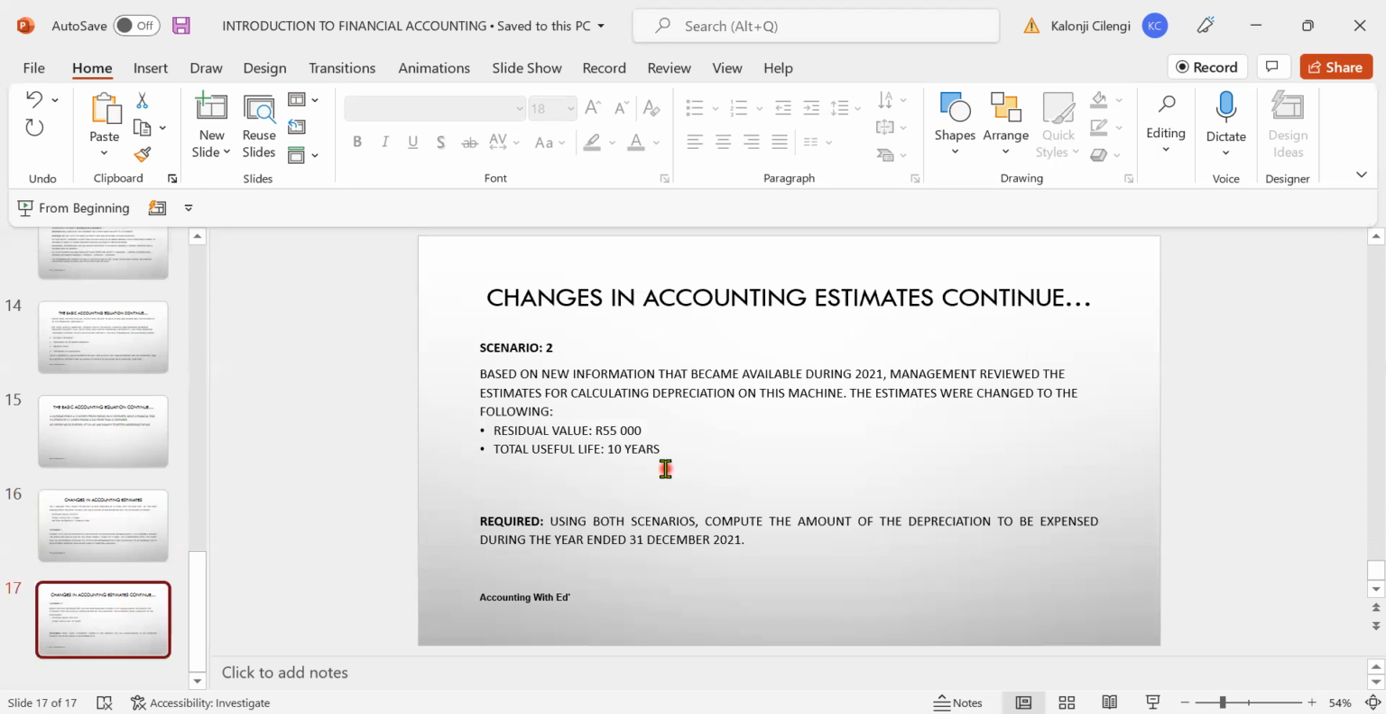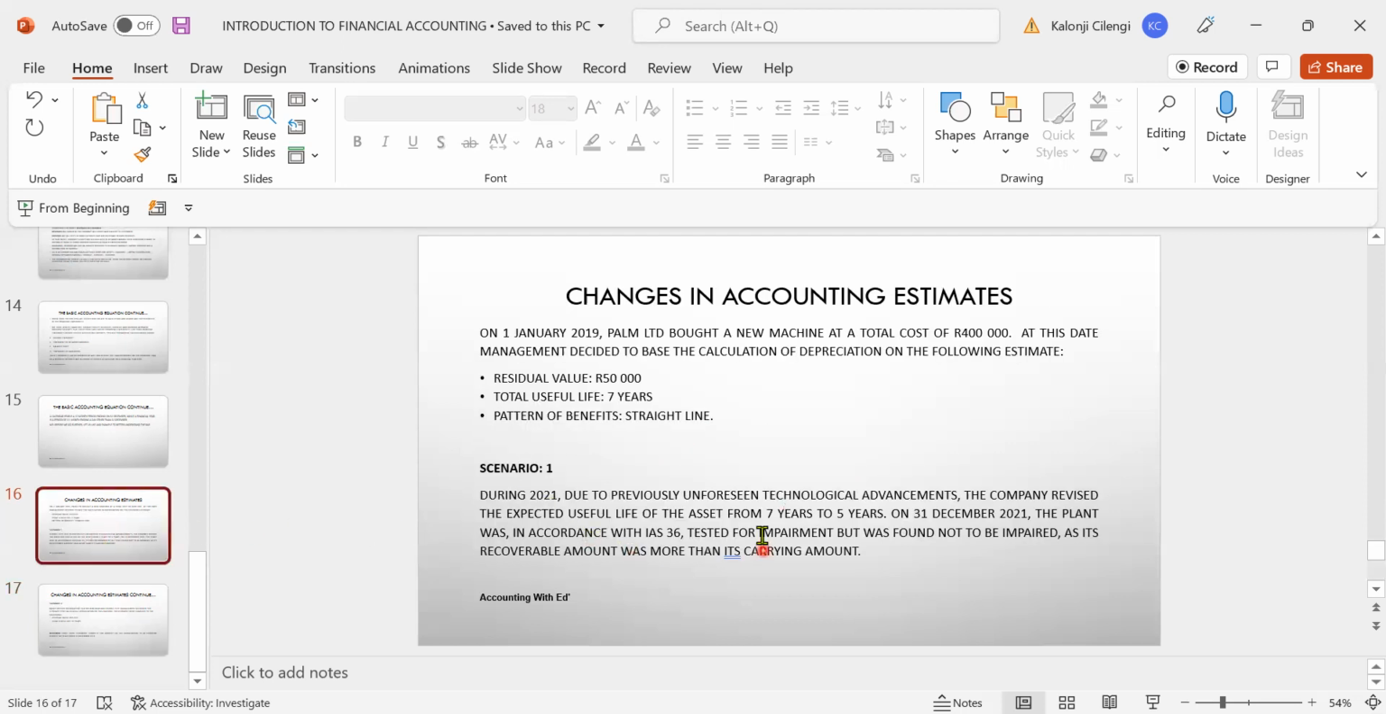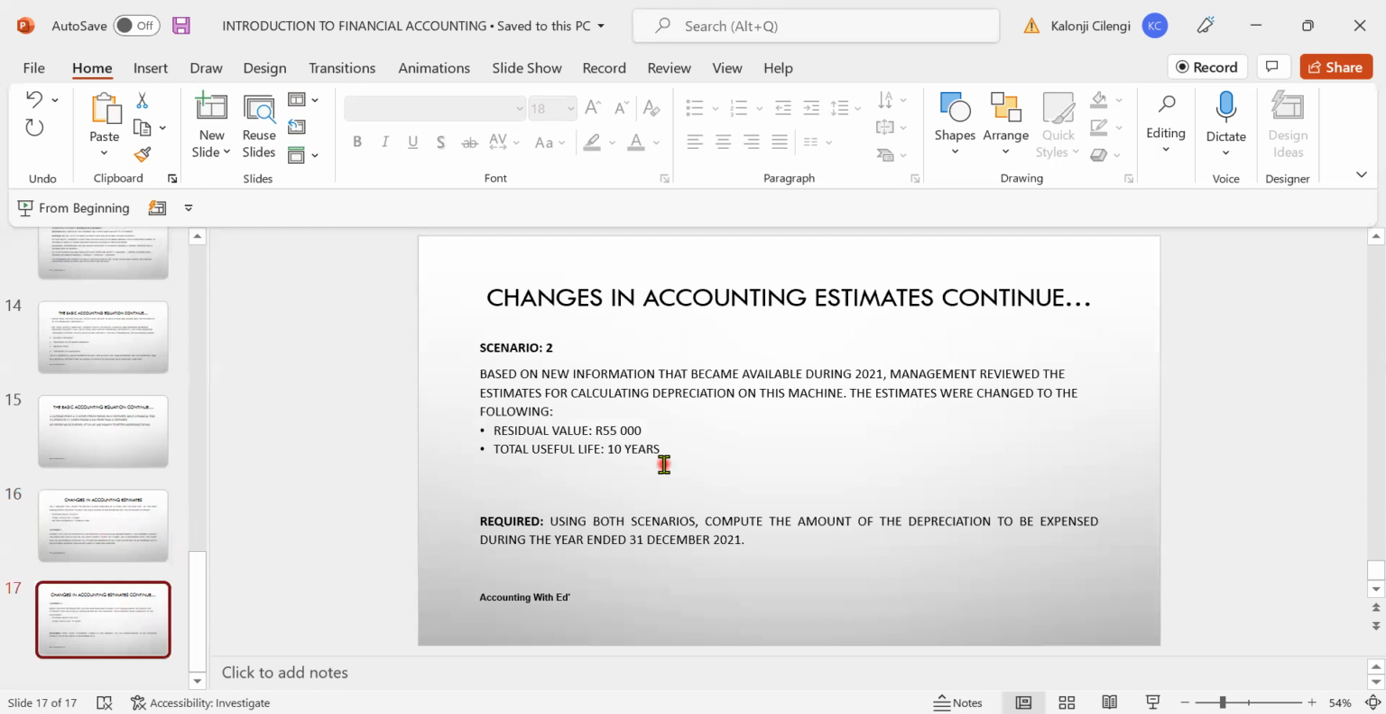Scenario 2 says the same period, which is during 2021. Now, what changed is the residual value and the useful life. If you go back to scenario number 1, we moved from 7 years to 5 years, so the years decreased. But if you go to scenario number 2, we move from 7 years to 10 years. And the residual value also changed from 50,000 to 55,000. If you remember, in scenario 1 there was no change in residual value. So just be careful when you read and try to understand those small basics.